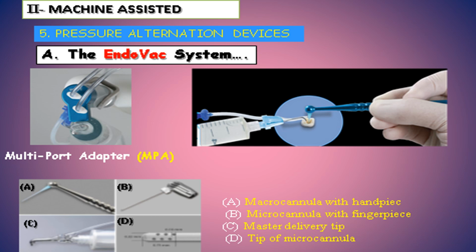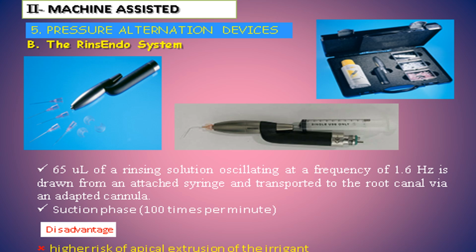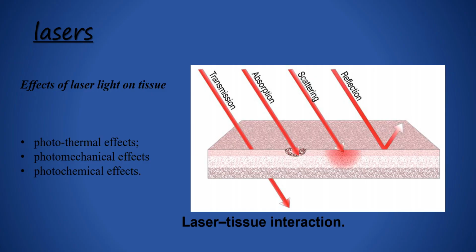Machine assisted pressure alteration devices: the EndoVac system, with a multiport adapter, a macrocannula with handpiece, a microcannula with finger piece, master delivery tip, and tip of the microcannula. Another pressure alteration device is the RinsEndo system. Rinsing solution oscillating at a frequency of 1.6 Hz is drawn from an attached syringe and transported to the root canal via an adapted cannula. Suction pace is 100 times per minute. Disadvantage: higher risk of apical extrusion of the irrigant.